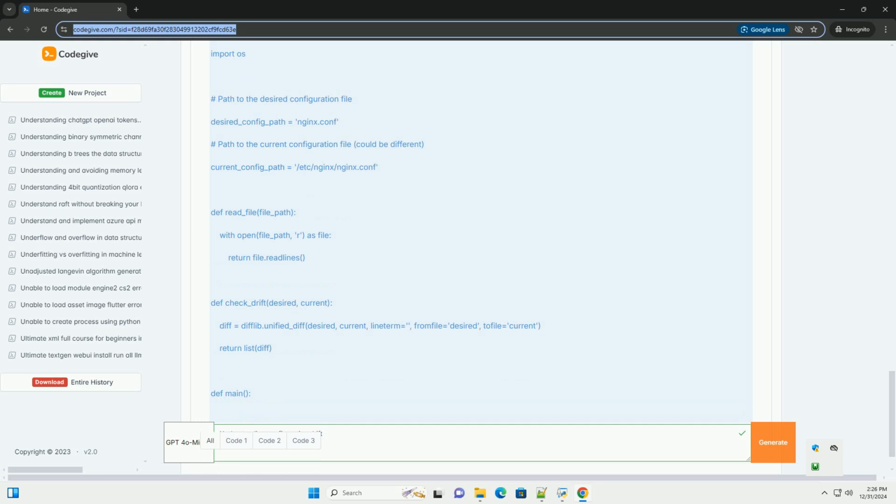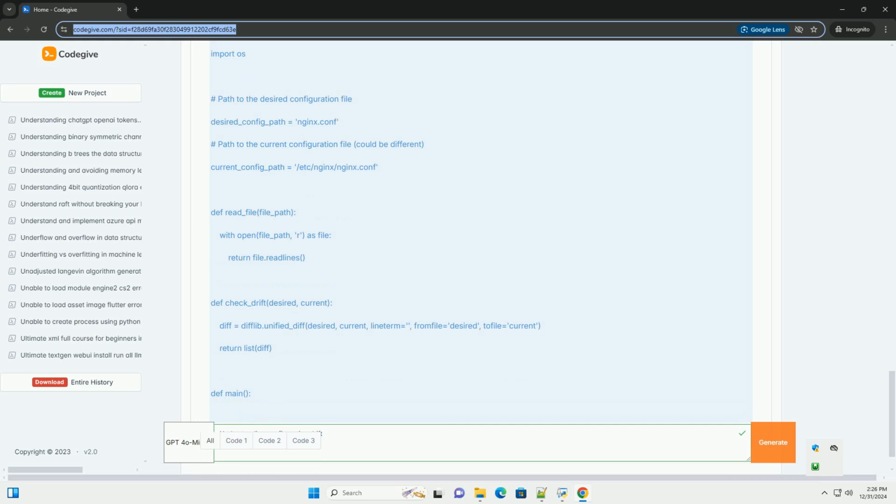Path to the current configuration file, could be different. current_config_path equals /etc/nginx/nginx.conf. Def read_file, file_path. With open, file_path, r, as file. Return file.readlines. Def check_drift, desired, current.